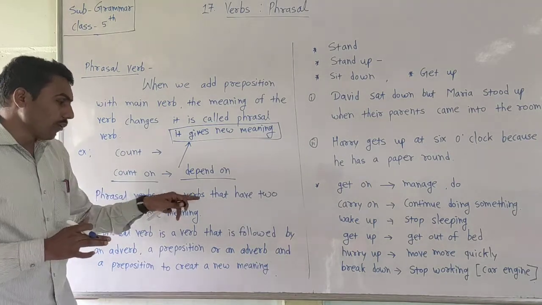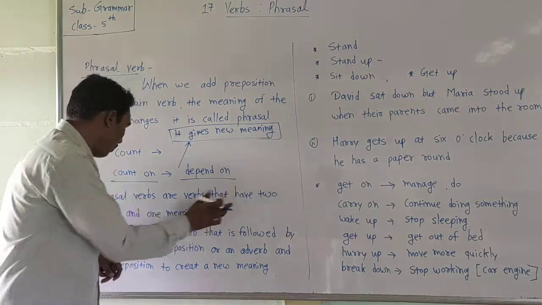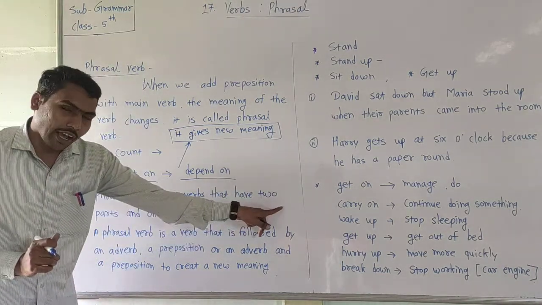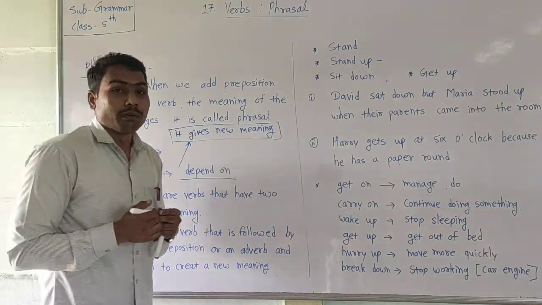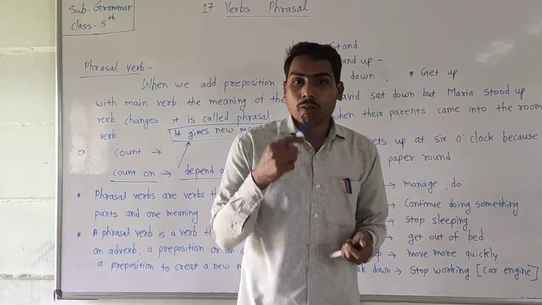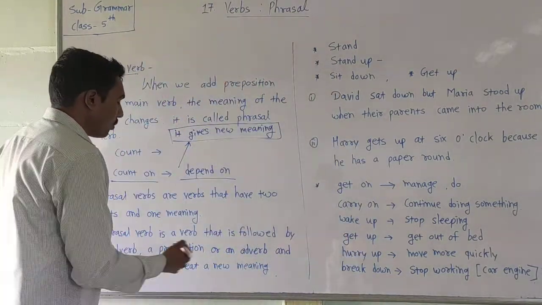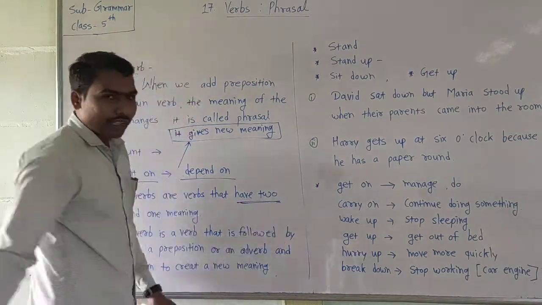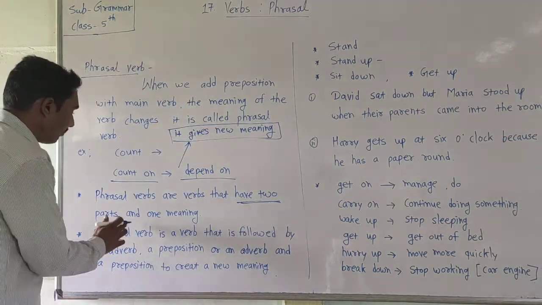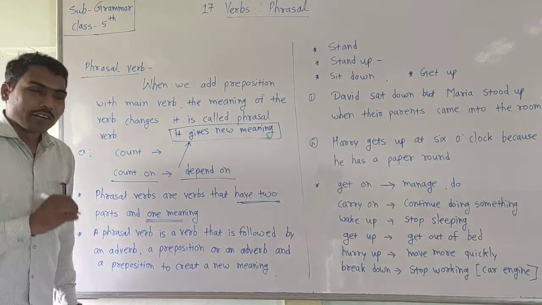Phrasal verbs are verbs that have two parts and one meaning. The first part is the main verb and the second part is the preposition. So the phrasal verb has two parts. How many parts? Two parts and one meaning. Are you getting my point?